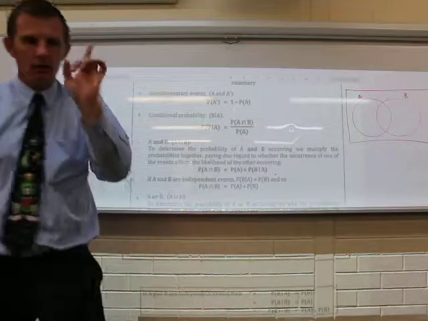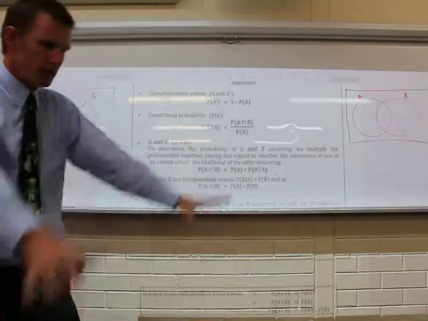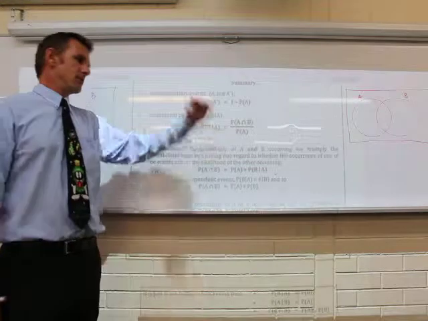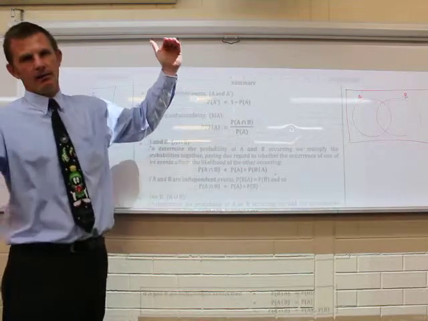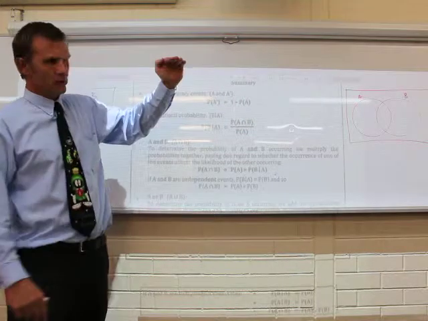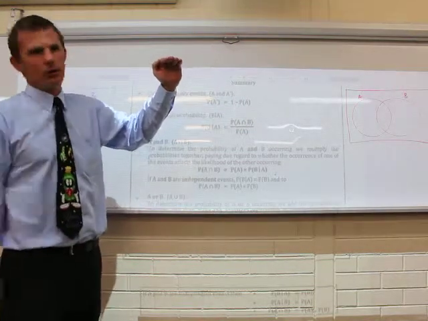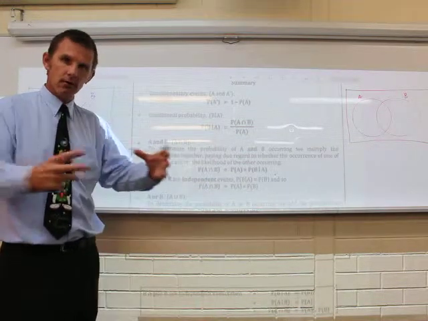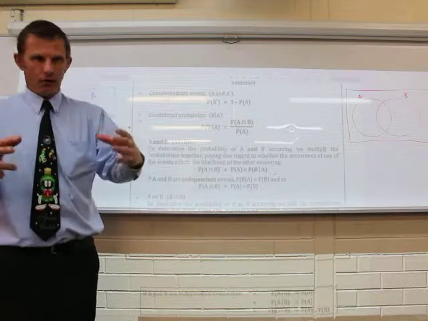Conditional probability. So this is where I might walk into a room and say, I need to choose a student at random, but they must be taller than this. I don't know, maybe I need them to carry something, lift something up, whatever, right? So therefore, if you're shorter than this, then you're not in the game. I'm sorry, you're not going to be chosen. So I'm reducing down the field of people I'm choosing from.